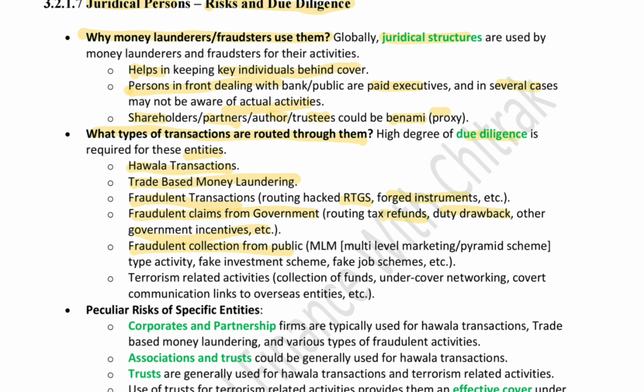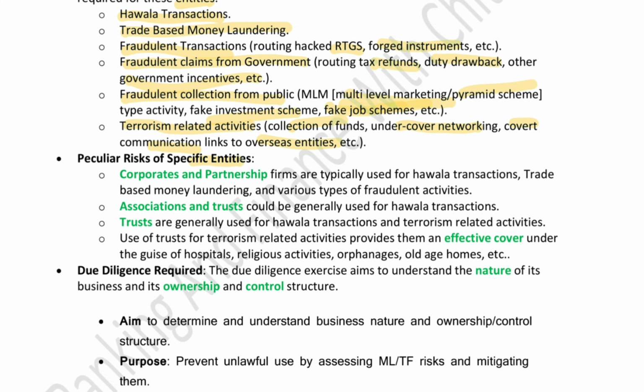Then there is fraudulent collection from the public, for example multi-level marketing, which is the pyramid scheme, or any fake investment scheme or fake job schemes. Well, fake job schemes are very well known to the people of West Bengal. Anyway, there are also terrorism related activities like collection of funds, undercover networking or covert communication links to overseas entities. So all these kinds of transactions can be routed through judicial persons for the benefit of money launderers.